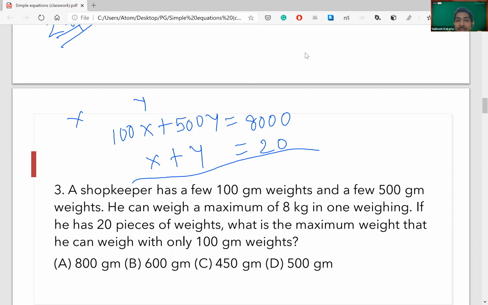Having a shortcut is good, but you need to know which shortcut or which method you have to use in which type of question. Even that is important. So in this question, when will you eliminate the options? Only when options have a connection between them. Like suppose A and B, they are two opposite roads. Obviously, if you're going on one road, you cannot walk on the other road. That's how elimination works. Now in this question, I cannot eliminate them because they don't have any connection with each other.